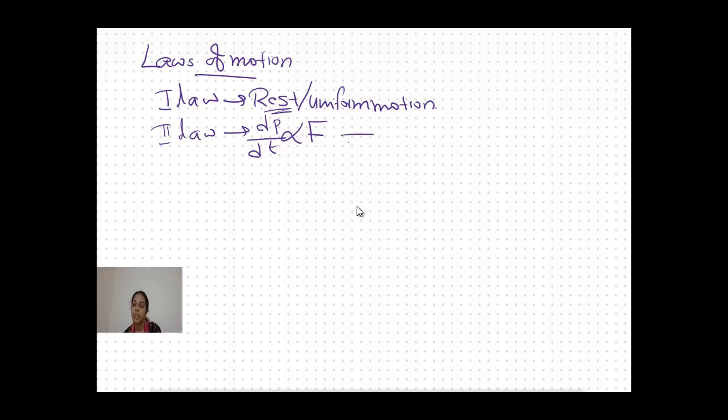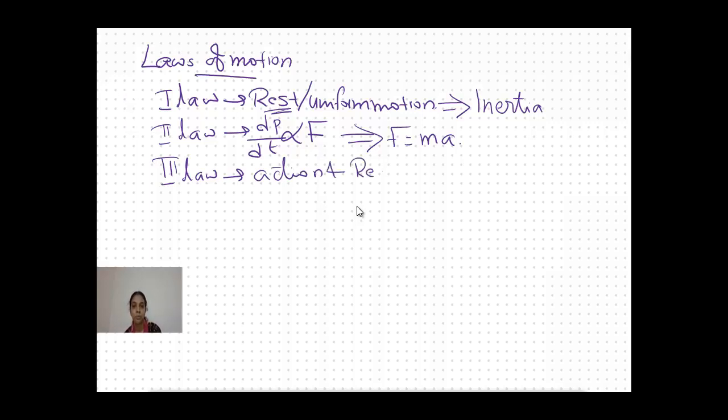From here we got the equation for force, F is equal to ma, and from the first law we got the definition of inertia. In the third law of motion, we learned that for every action there is an equal and opposite reaction, so we explained the action and reaction forces. These are the main things we learned in the laws of motion chapter.